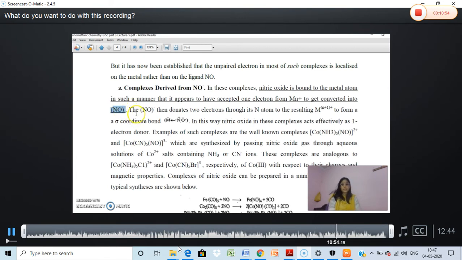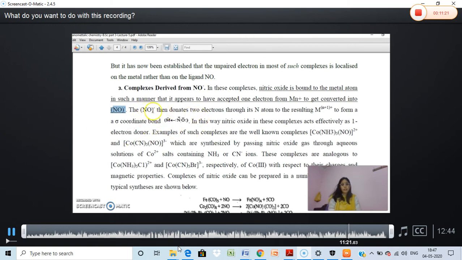So when one electron is already taken from the metal, a negative charge will come on it. As we all know, when there is a positive charge there is a lacking of one electron, and when it is a negative charge there is an excess of one electron. In the case of NO minus, it is coming from the metal only.